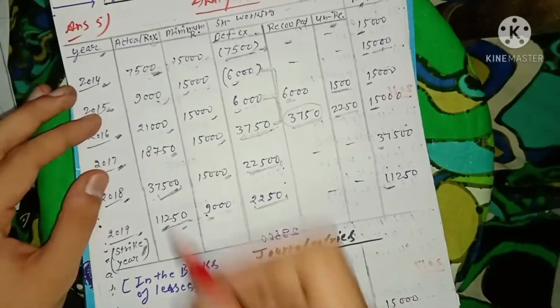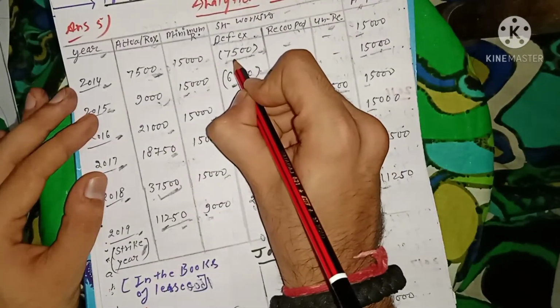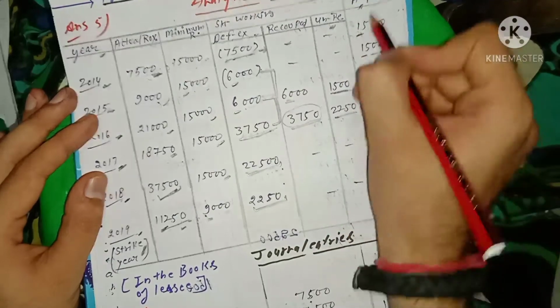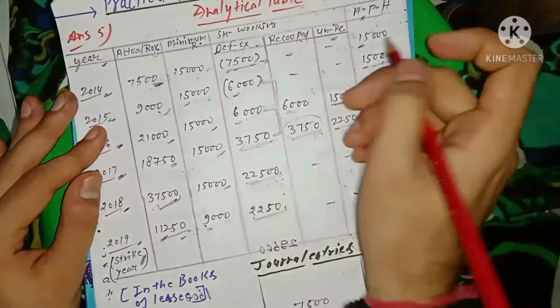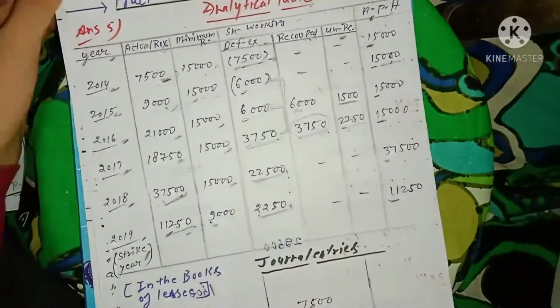Whatever amount is payable to the lessor, you simply have to pass the entry: royalty account debit, short working amount debit, to the lessor. How much amount is payable to the lessor? 15,000, and that is what the column says itself: 15,000 is payable to the lessor in the year 2014.